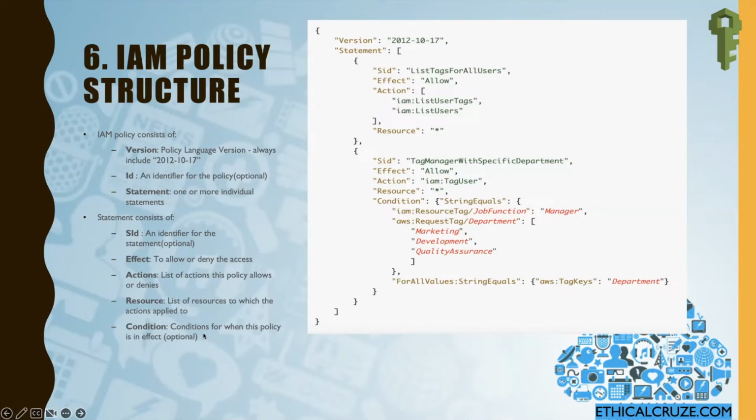Condition comes into the picture when we want some particular condition to be satisfied for this statement. In this example you can see the condition is written within these curly braces. When this condition is satisfied, then this particular action will be applicable on all the resources. So this is a general example of how the policy structure looks. In a nutshell it will contain version, id and statement, where id is optional, and a statement can have multiple statements within an array as part of JSON objects.